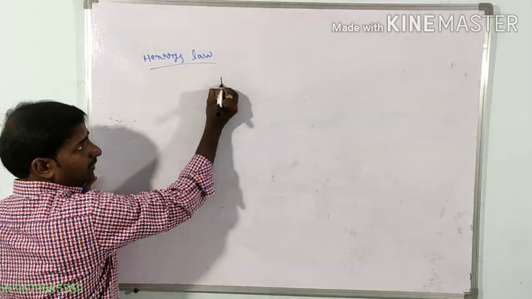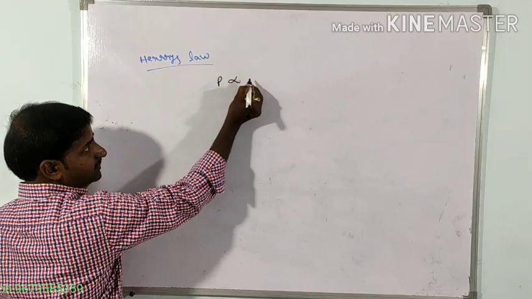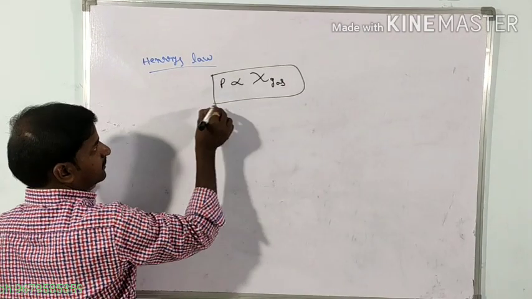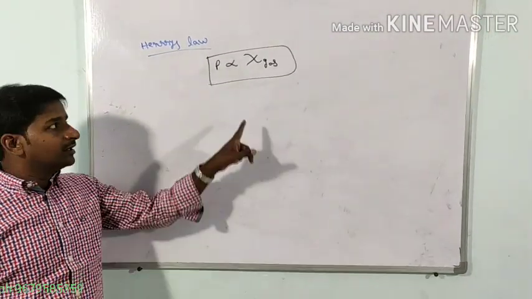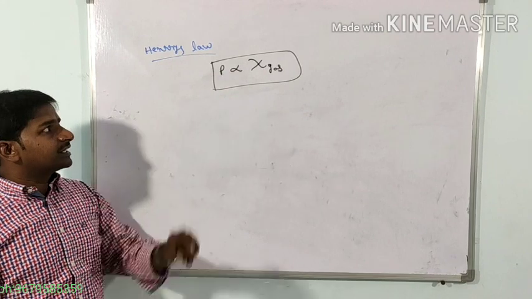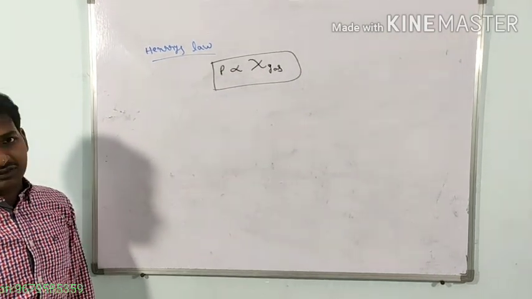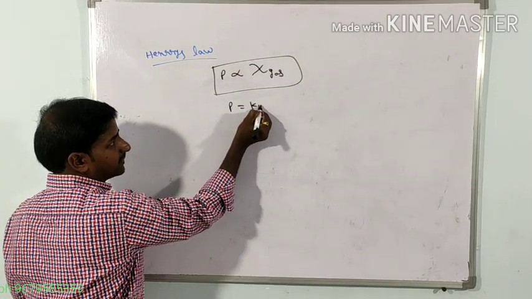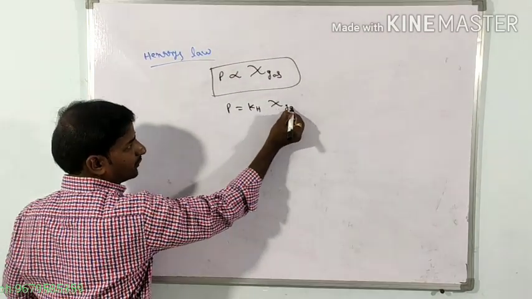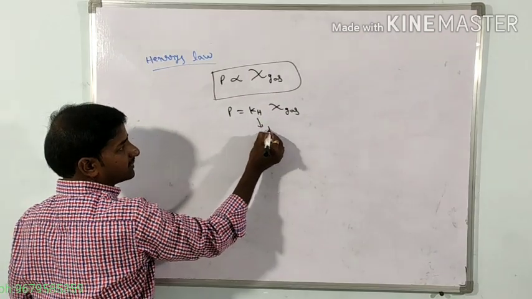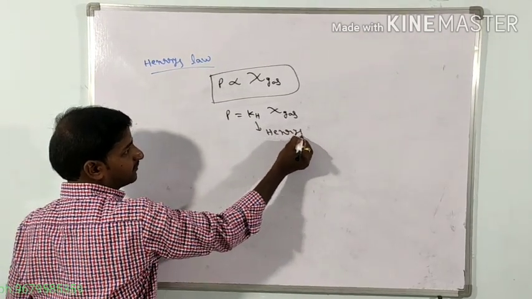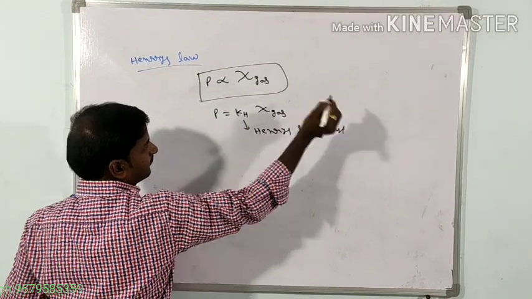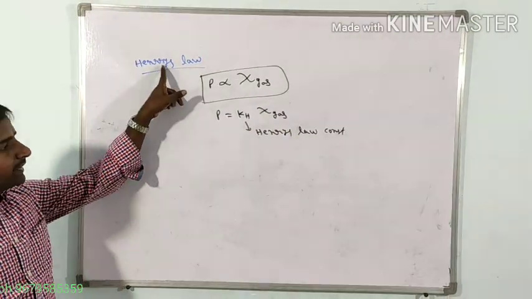According to Henry's law, the partial pressure of the gas is directly proportional to the mole fraction of the gas. When we remove the proportionality, we get a constant, kH, into the mole fraction of the gas. This kH is called the Henry's law constant.